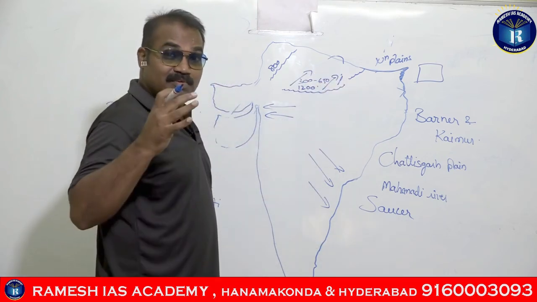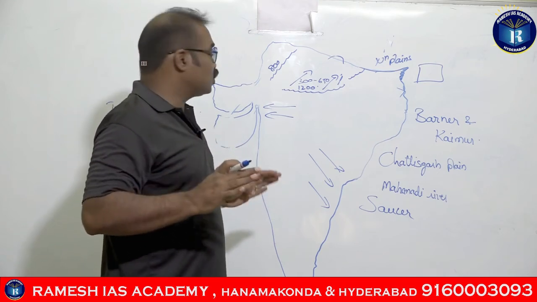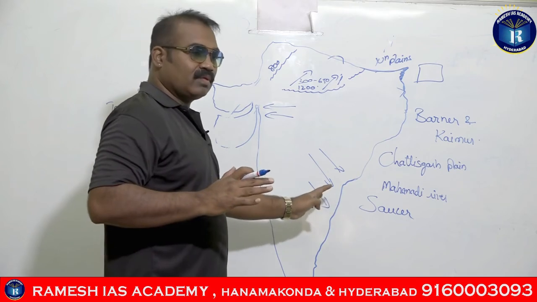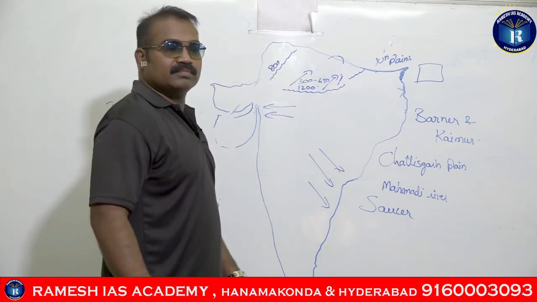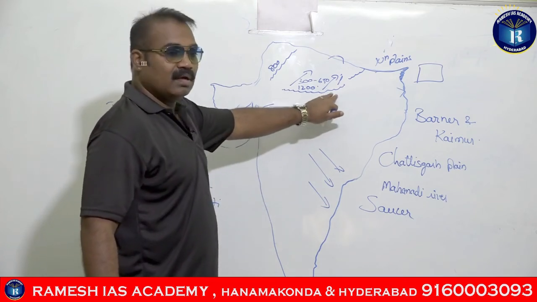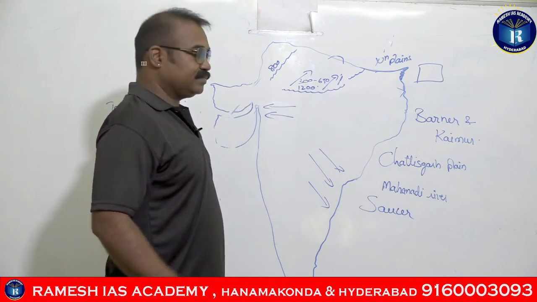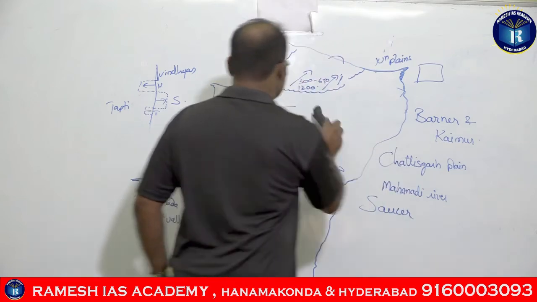So peninsular India slopes in all directions: east, west, and north. This is related to the Vindhyas, guys.